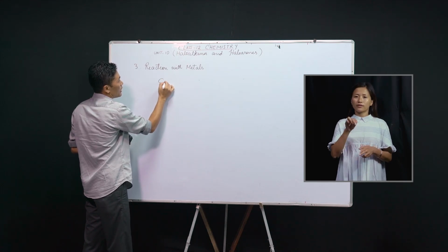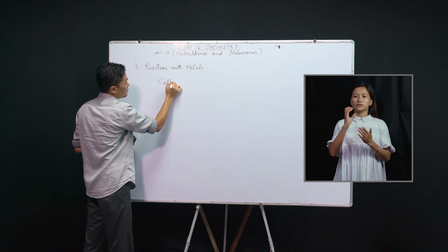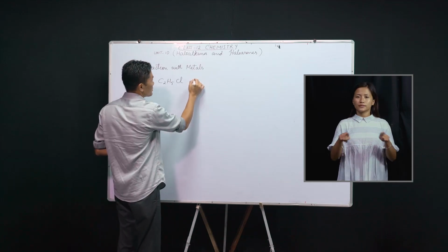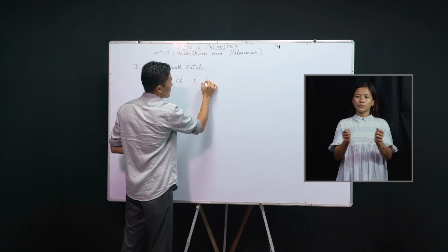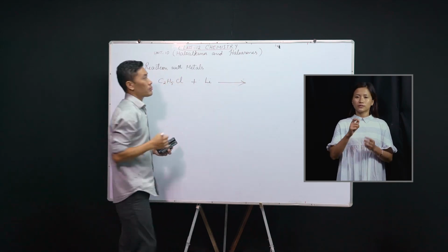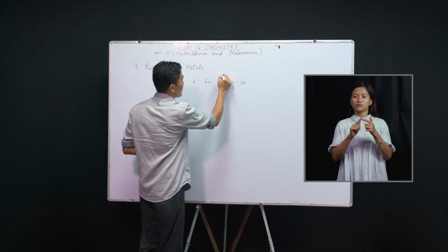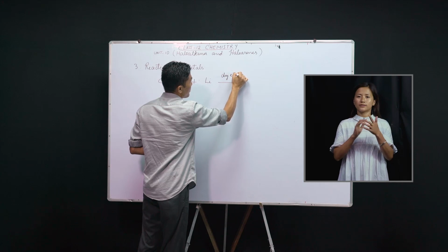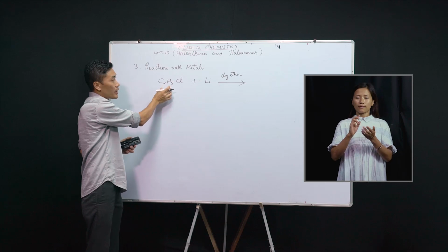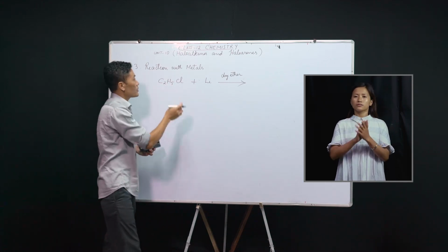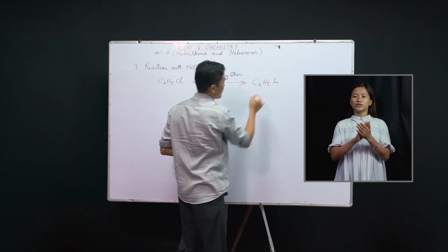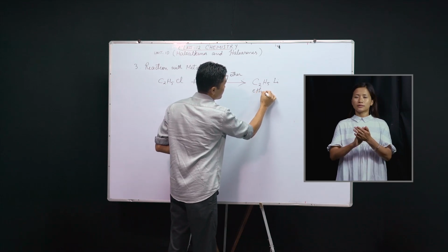If we take a haloalkane, C2H5Cl, chloroethane, and we react this with an active metal like lithium, these reactions with metals take place in the presence of dry ether. So in the presence of dry ether, lithium metal will react with the haloalkane, that is chloroethane here, to give an organometallic compound, C2H5Li, which is named as ethyl lithium.